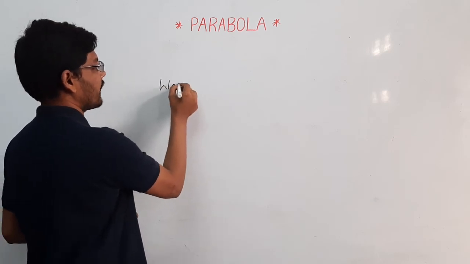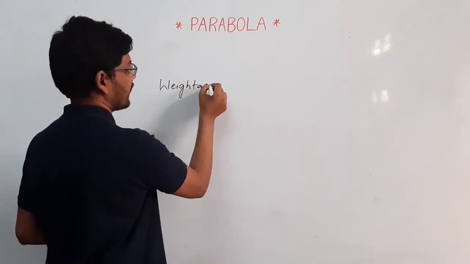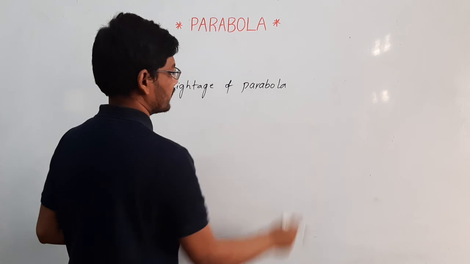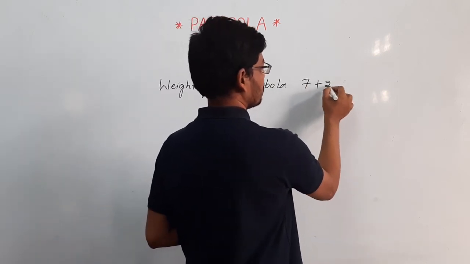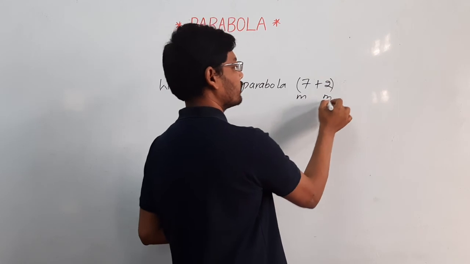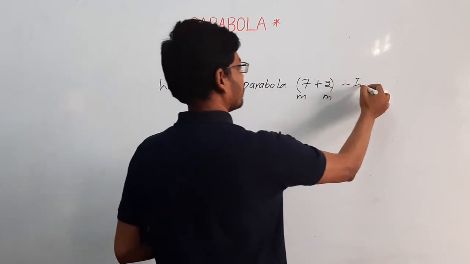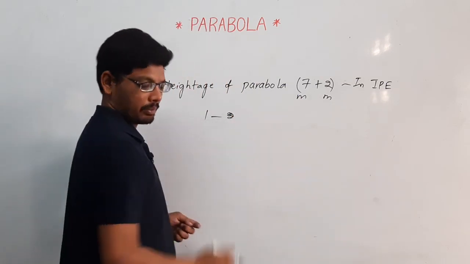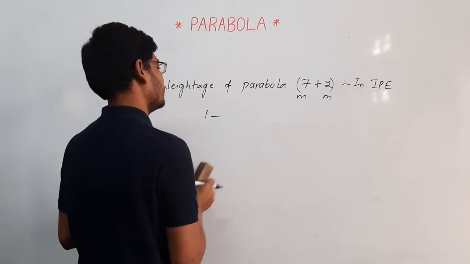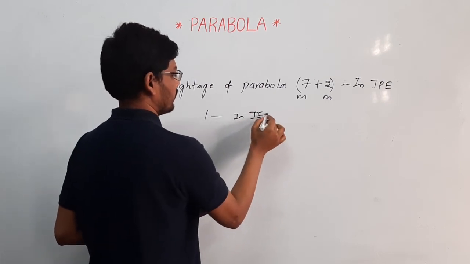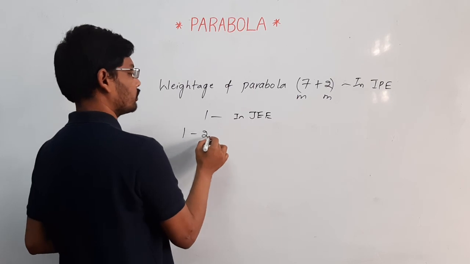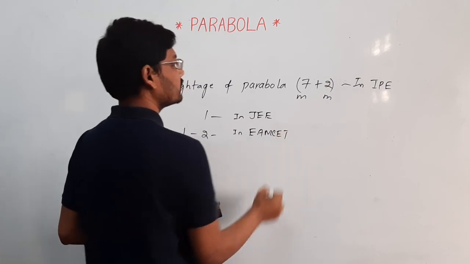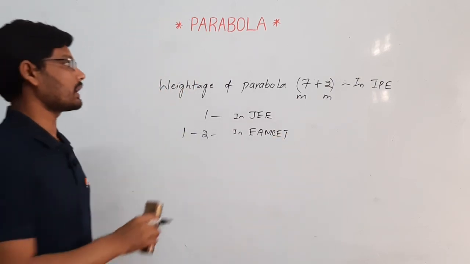Now we are continuing the chapter on parabola, and its weightage. Already we discussed in the last class the weightage of parabola. The parabola chapter is 7 plus 2: one 7-mark question and one 2-mark question in IP, one or two questions possible in JEE, and a possibility of one to two questions in MSET. This is the weightage of this chapter.